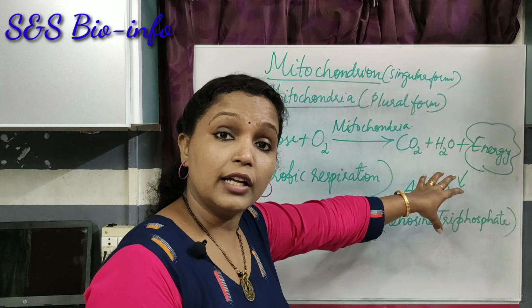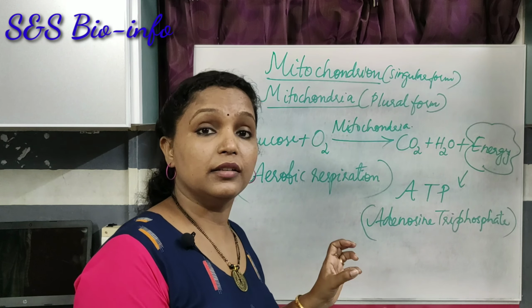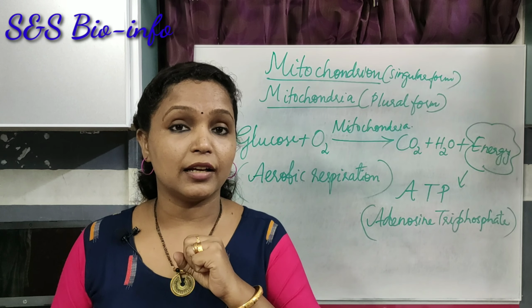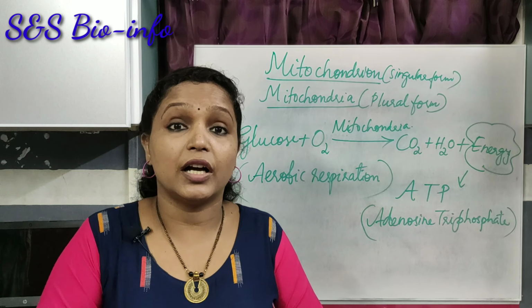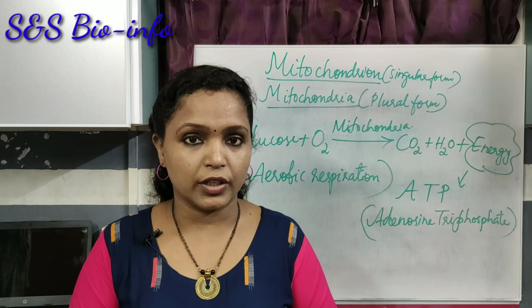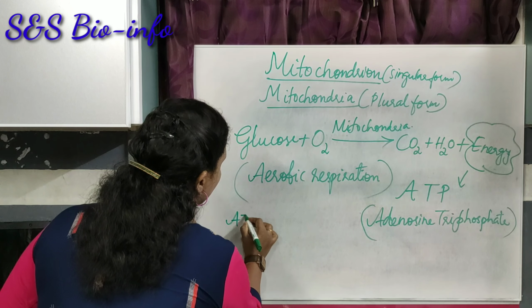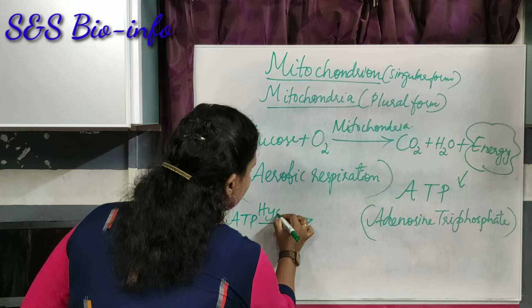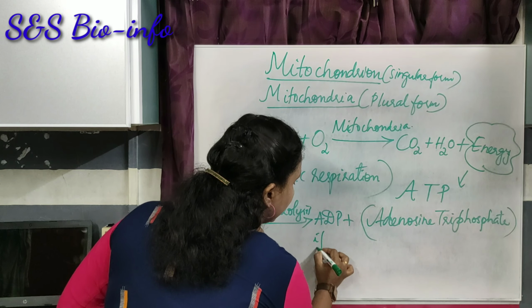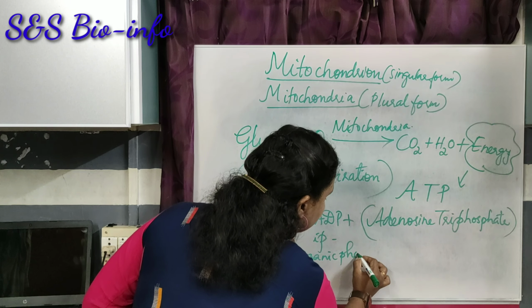The energy that is produced by cellular respiration is stored in the form of what? ATP in the mitochondria. So the mitochondria is known as the powerhouse of the cell because this ATP is known as the energy currency of the cell. Why? Because whenever the body requires energy, this stored form of energy, the ATP molecules, undergo hydrolysis and form ADP and inorganic phosphate.